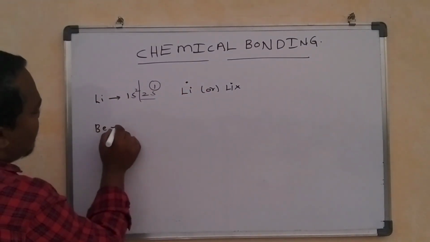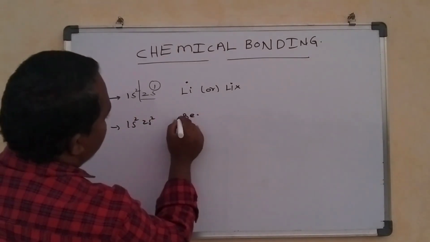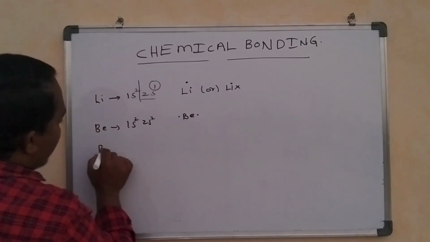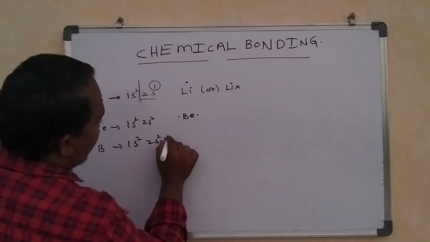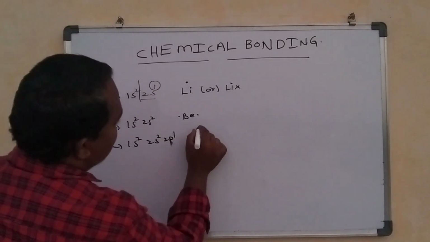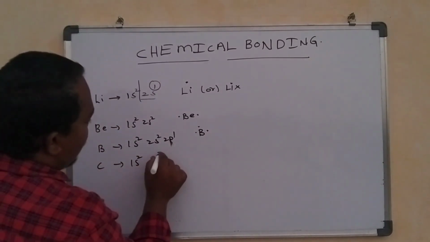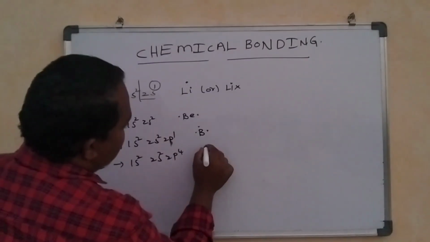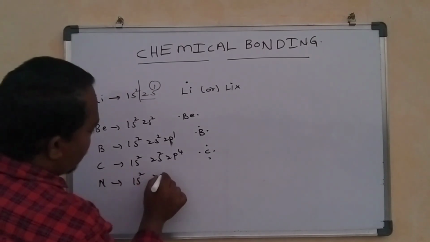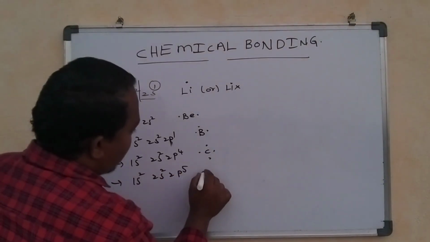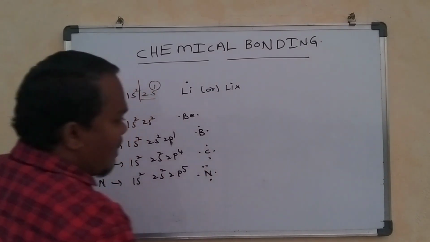For beryllium, it has 1s2 2s2, so there will be 2 dots. For boron, it has 3 valence electrons, 2s2 2p1. Carbon has 4 valence electrons: 1, 2, 3, 4. Nitrogen has 1s2 2s2 2p3, so 5 valence electrons, where one pair is paired and the remaining 3 are alone.